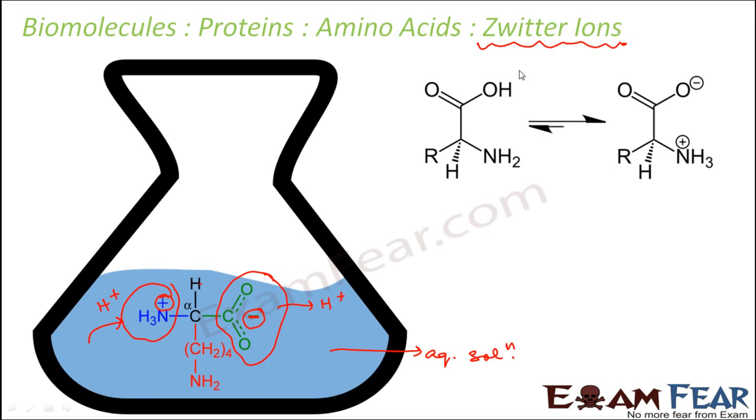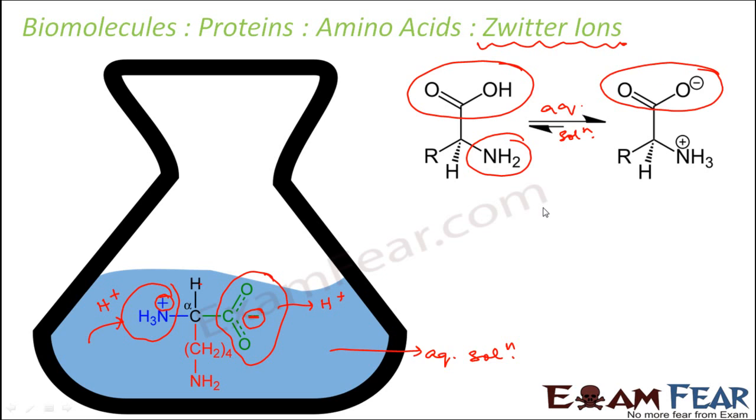So initially this was the COOH carboxyl group and NH2, the amine group. But when it is put in aqueous solution, COOH becomes COO minus by losing H plus and NH2 becomes NH3 plus by gaining that H plus ion. Now this form is known as the Zwitter ionic form